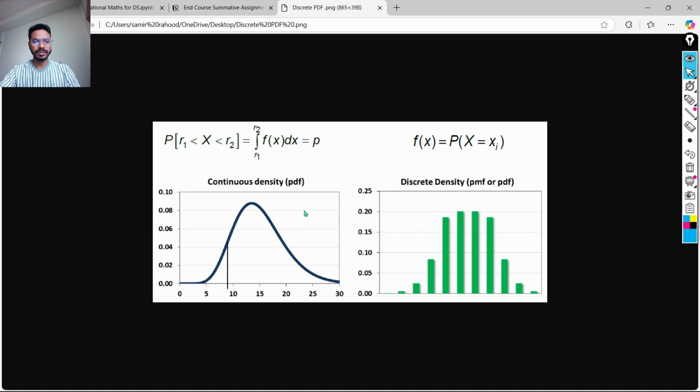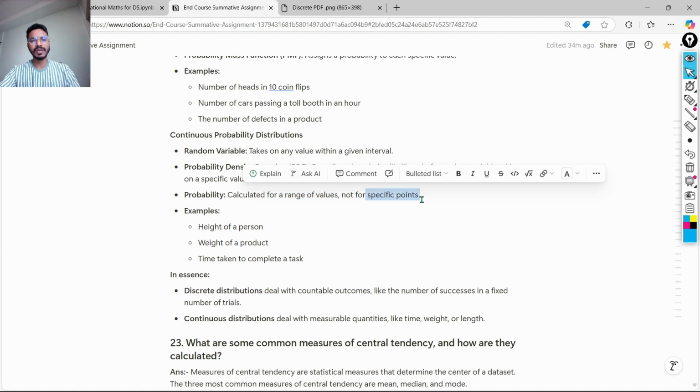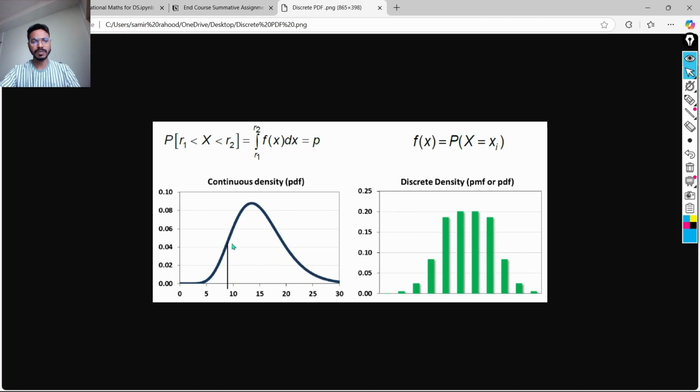Let's look at a graphical representation of a continuous and a discrete probability distribution. The blue line on the left is the continuous probability distribution, a curve. It is not calculated for a specific point, but for a range, up to a certain limit.